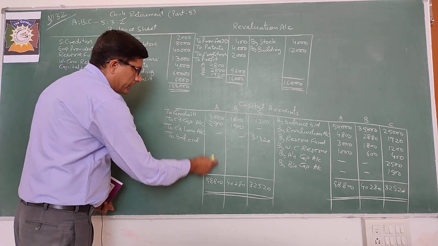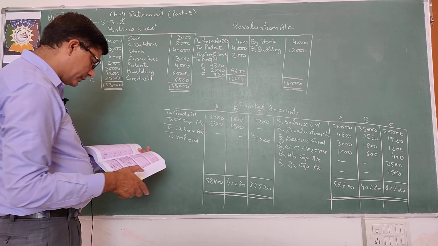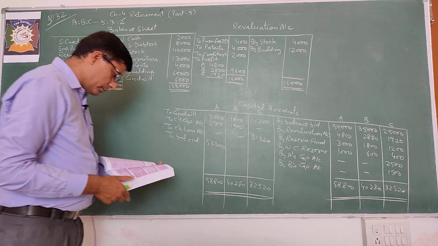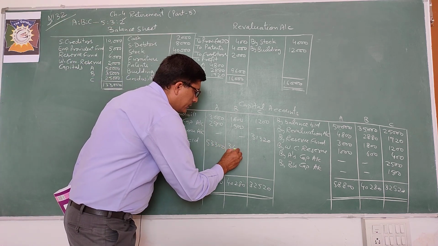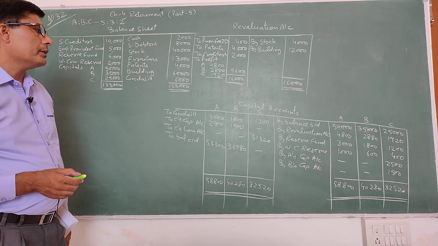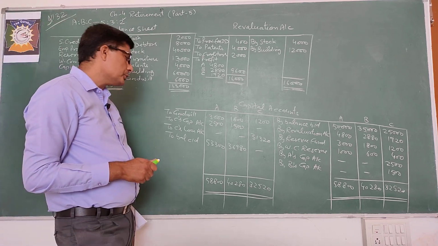A's balance total minus this. That is 53,300. And B's balance is 36,980. So in this way you will prepare capital accounts. At last prepare the balance sheet.